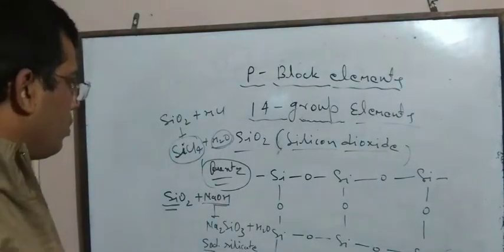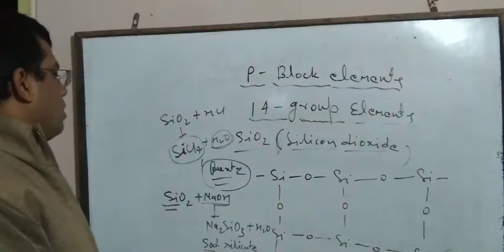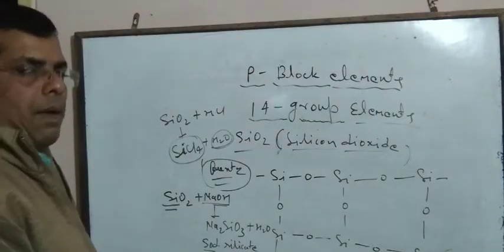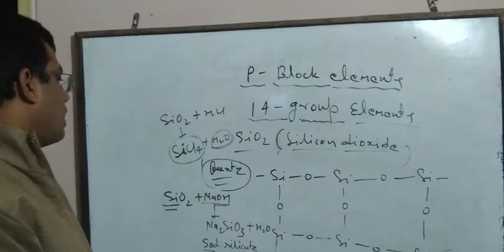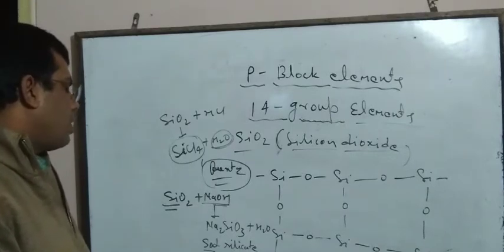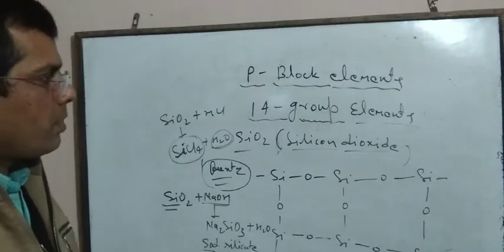So dear students, you should keep it in mind. These are the chemical properties of silicon dioxide with HCl and with NaOH.